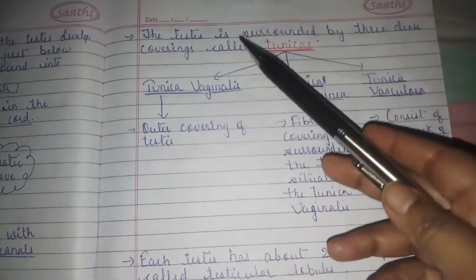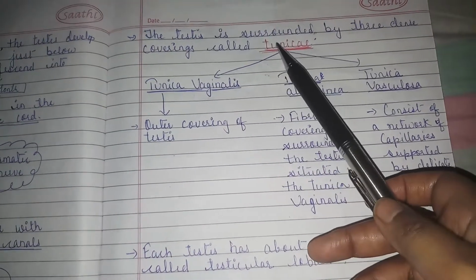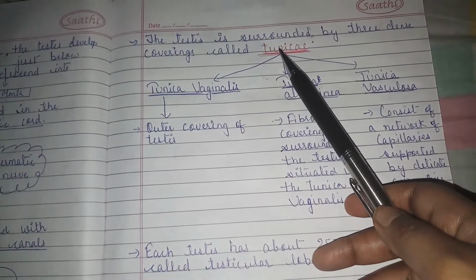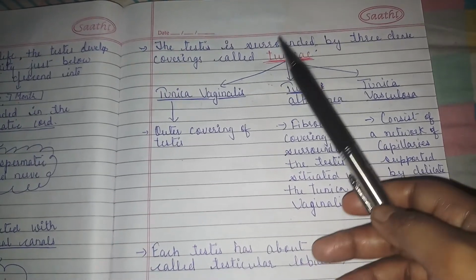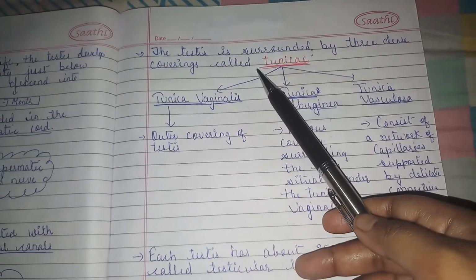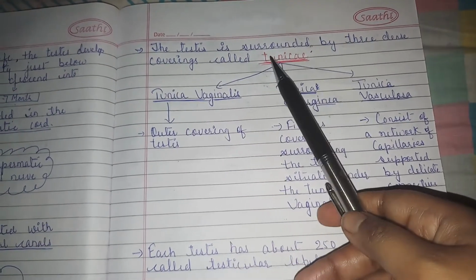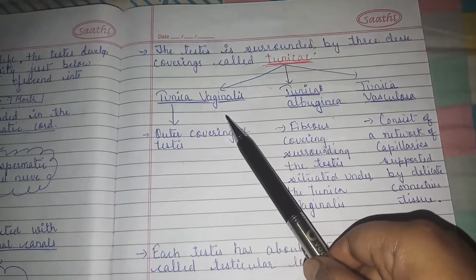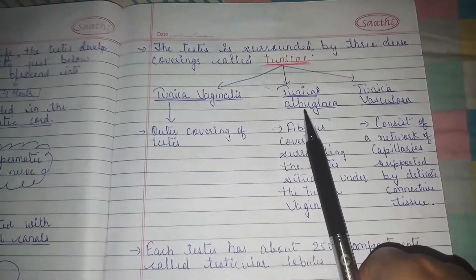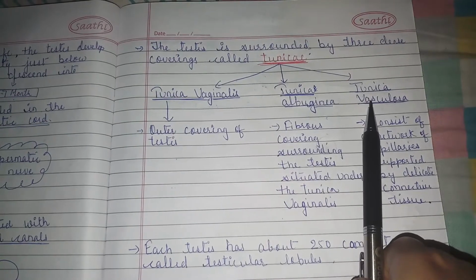Now, the testes are surrounded by a dense covering called tunicae. If we see the structure of the testes, it is surrounded by a dense covering called tunicae. This tunicae is a collective term given for three different layers, that is tunica vaginalis, tunica albuginea, tunica vasculosa.